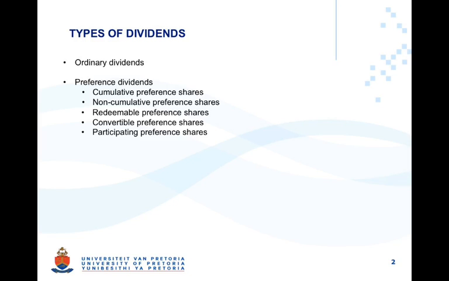Redeemable preference shares are a liability. That is because these shares entitle the shareholder to a repayment of the capital amount contributed in cash at a future point in time. Accordingly, these amounts are not recognized as dividends but as finance costs. Convertible preference shares convert at some future date into ordinary share capital, but are still considered to be equity. Participating preference shares have the benefit of participating in the preference dividend, but also in the variable ordinary dividend in the period that it may be declared.